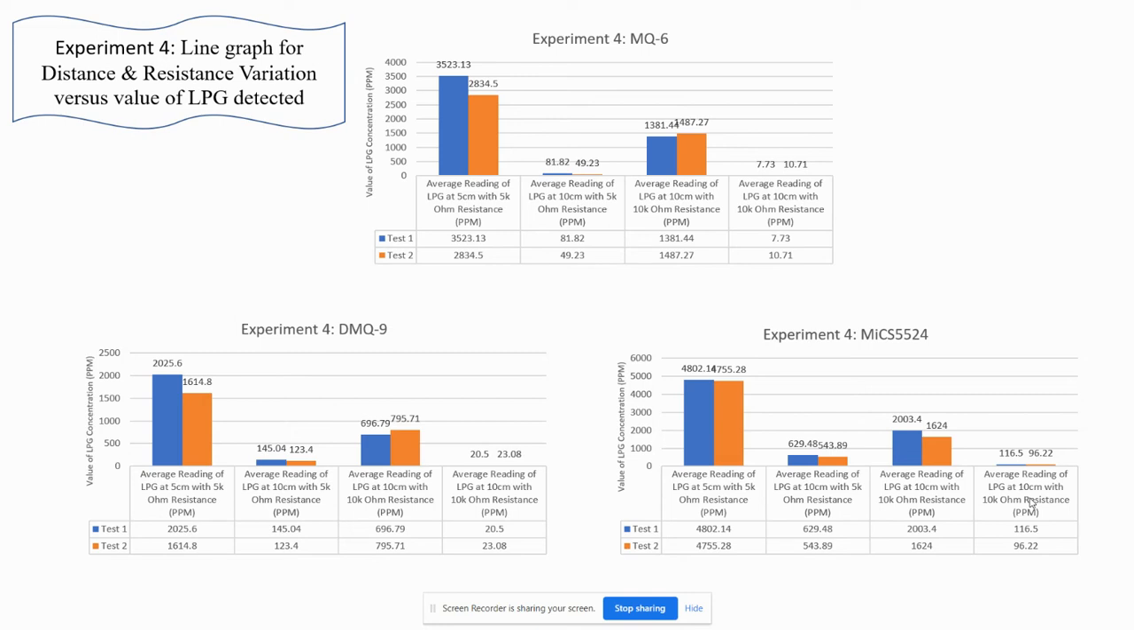For the MQ9, it also shows a drastic decrease in detection as the sensor distance from the LPG source becomes further. But still, the reading shows it performed better than MQ6 at further distance. Finally, MICS 5524 is still dominating this experiment as it shows the most sensitive reading in every test.